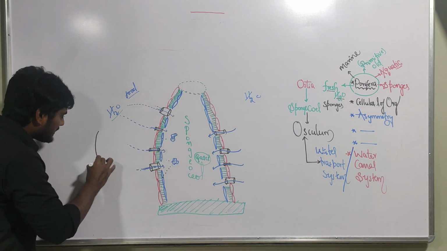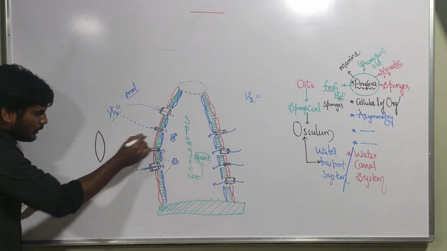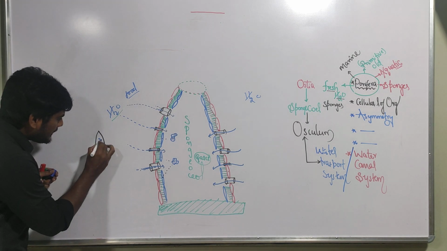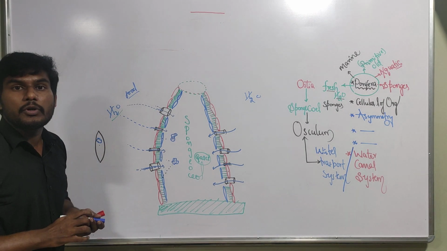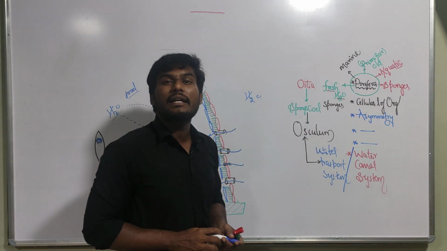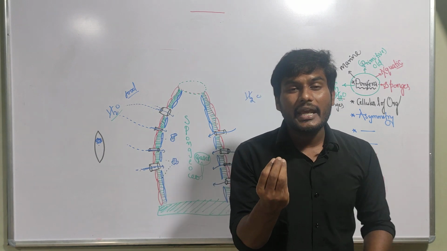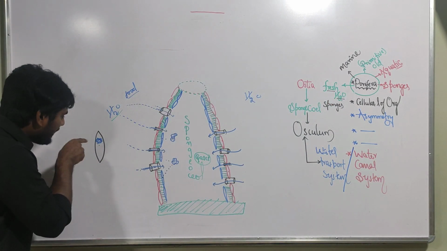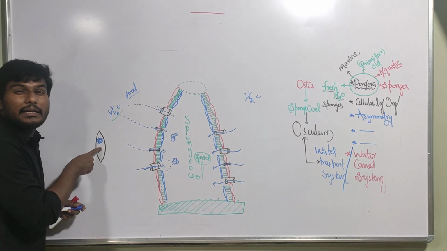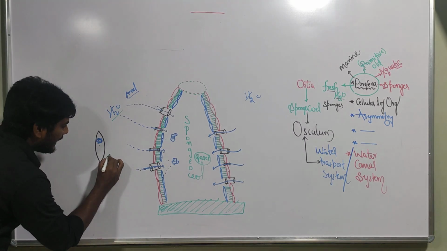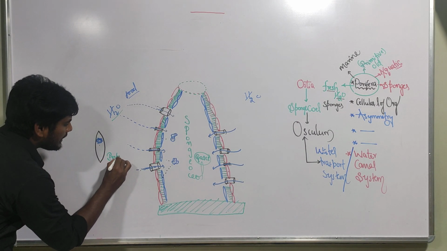For example, this is the cell. Now, this cell received that food particle. Now, what is this cell going to do? The cell is going to break this food particle. Breaking down of food particle is called what? Digestion. Now, tell me, digestion is happening inside of the cell. Such a type of digestion is called intracellular digestion.